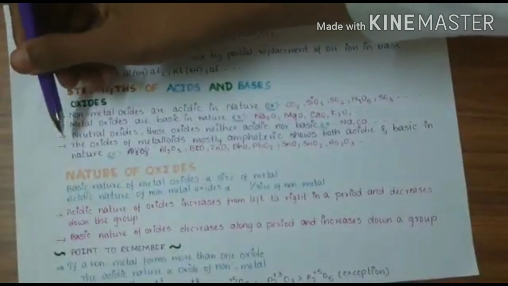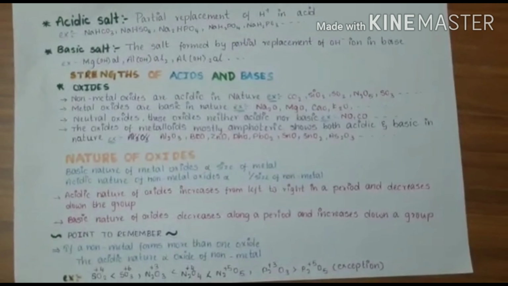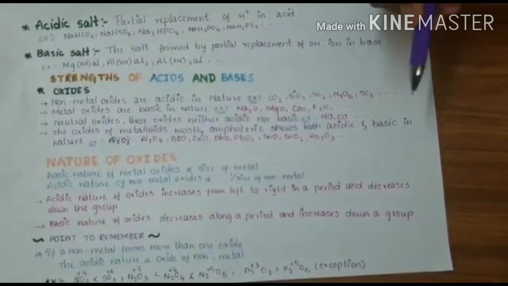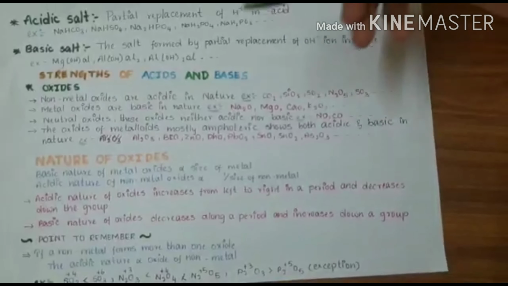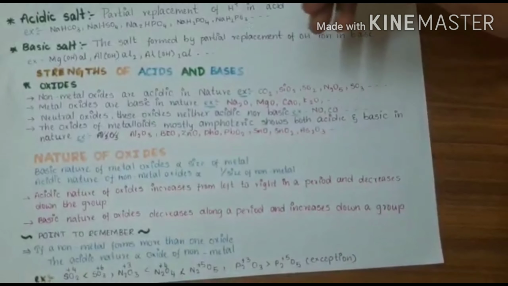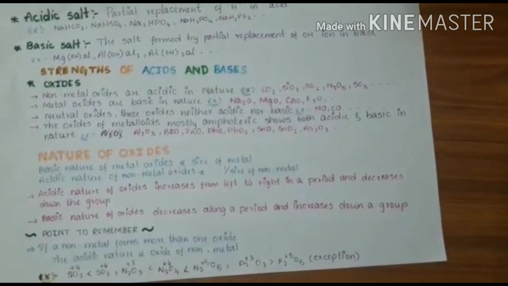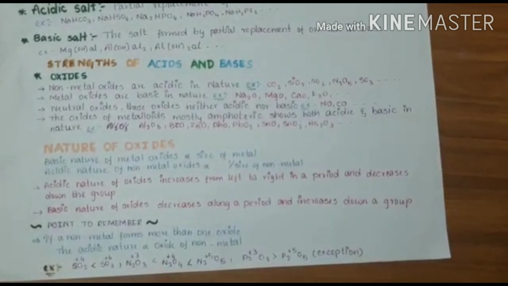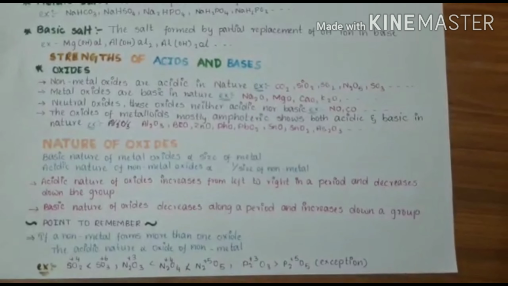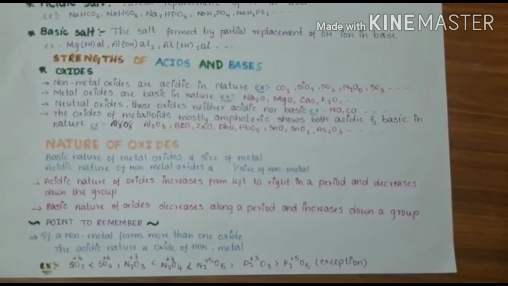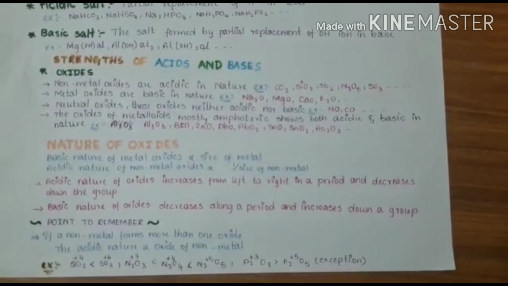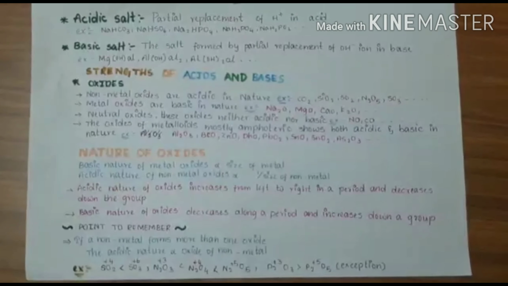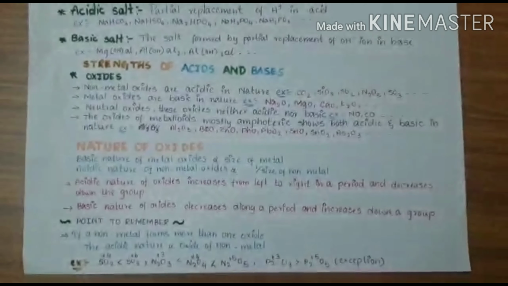And the next topic is the oxides of metalloids. All metalloid oxides are amphoteric, that means they show both acidic and basic nature. Let us take examples Al2O3, BeO, ZnO, PbO, PbO2, SnO, SnO2, etc. And I think you all know about hydroxides and hydroacids or hydrides. Metal hydroxides are basic in nature, and hydrides are acidic in nature.